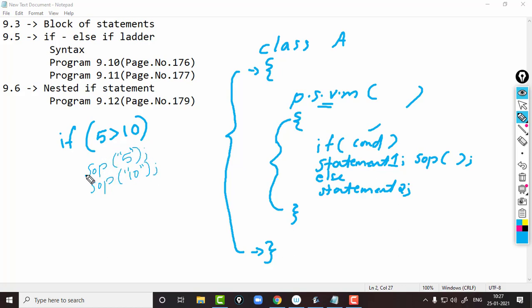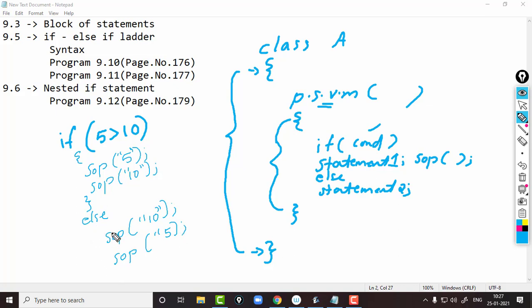So usually we are adding only one statement with if. If you want to add two statements, we need to make a block of statement. In this block there are two statements. So when this condition is true, these two statements will be executed because of the block. Then in else also, if you want to execute two statements, it is possible. SOP 10, SOP 5.